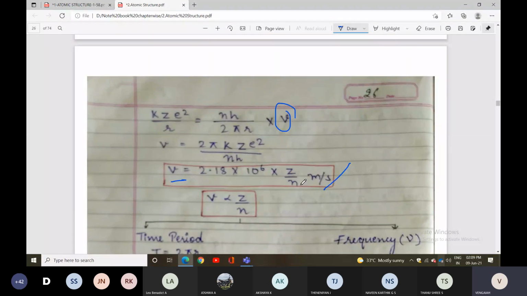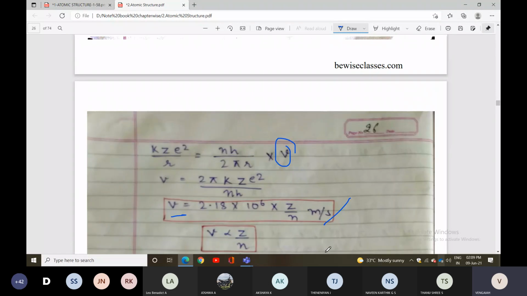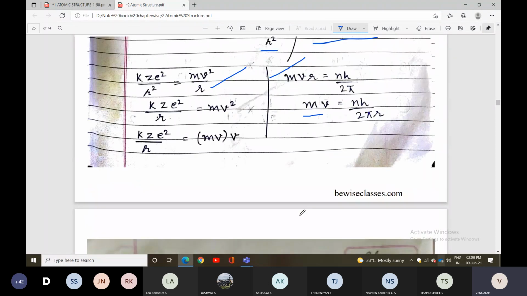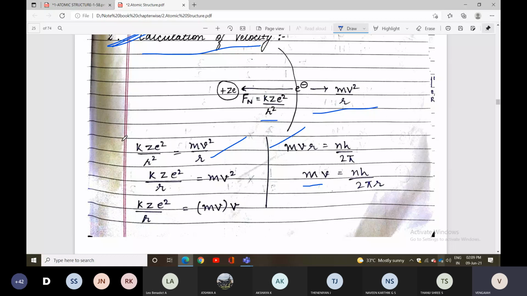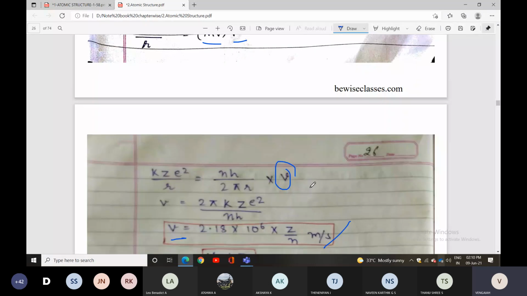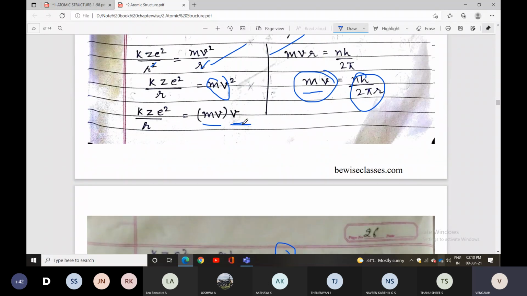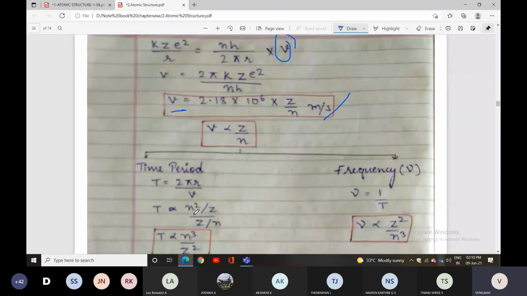You are math students, you already know how to simplify the derivation. You can do it easily. Just directly write the centrifugal force and centripetal force, both values. Here r square and r cancel out always. Then kz square by r equal to mv square. You already know the mv value: mv square is mv into v. So substitute nh by 2 pi r for mv. Then v is constant, and you can get the final value.